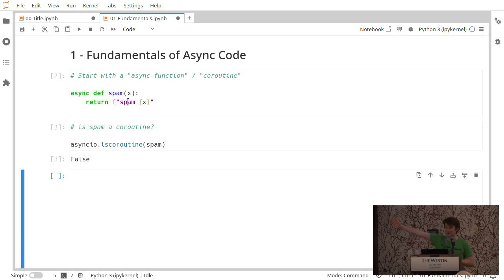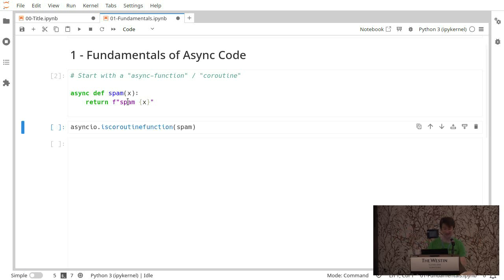So right off the bat, if you're unfamiliar with this environment, you're liable to be confused because it is not a coroutine, it is a coroutine function. So that's one thing you need to know if you're expecting this to be a coroutine. It's not a coroutine. So I'll just leave that there as a thing.